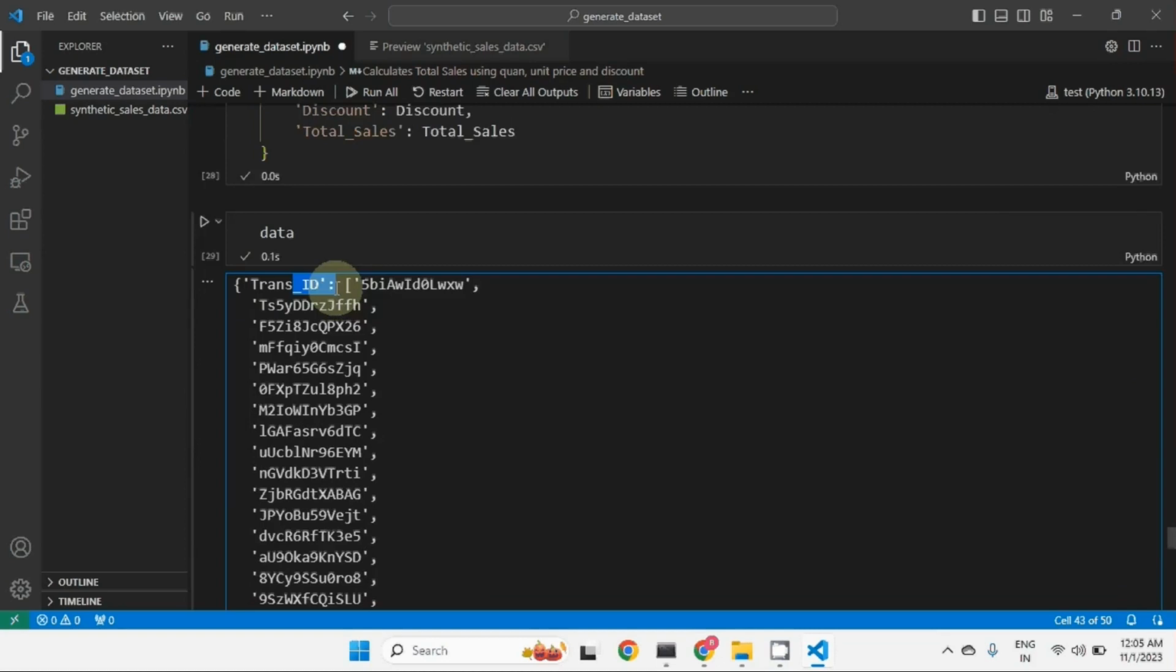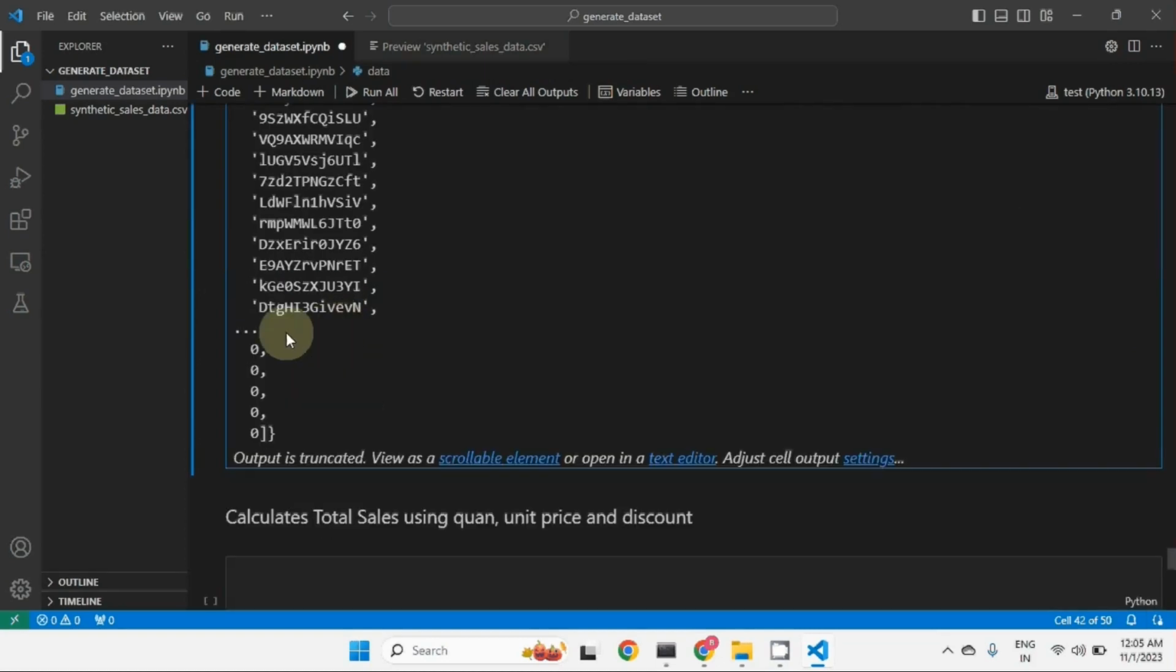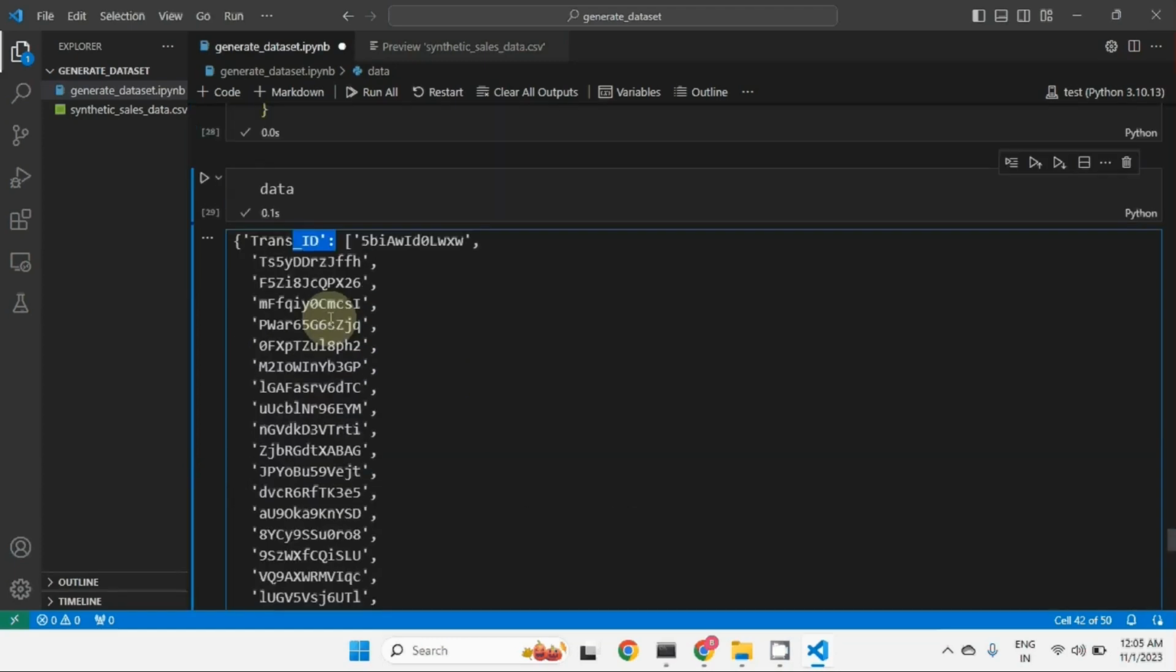If you look at transaction ID, we got 1000 transaction IDs. Then the second one is region, with 1000 regions. After region we have product category, with 1000 product categories, and so on. At the last, we have total sales. So this is the complete dictionary.